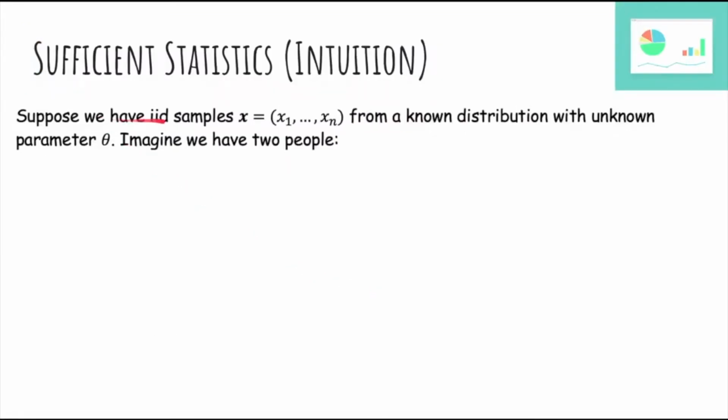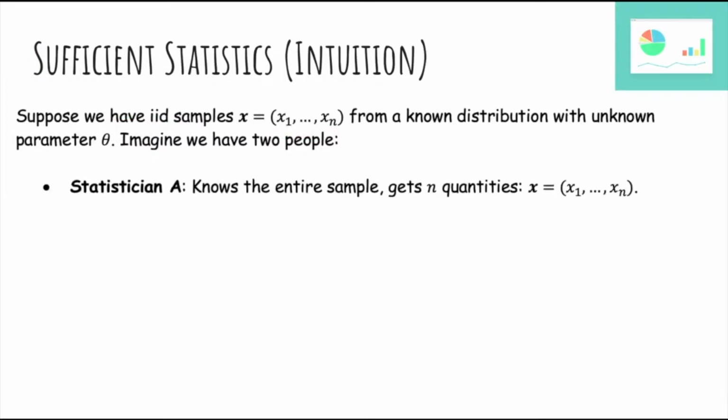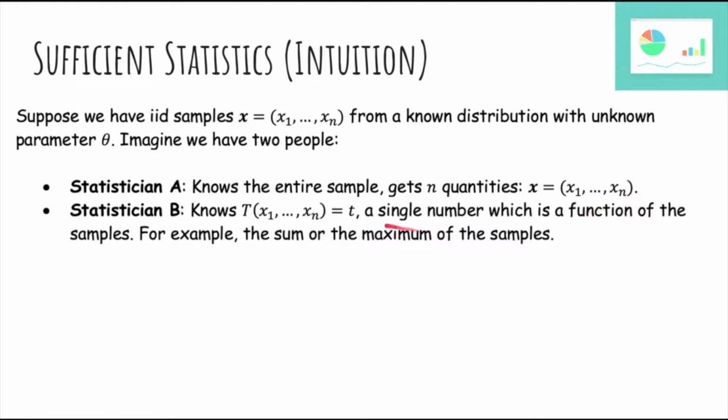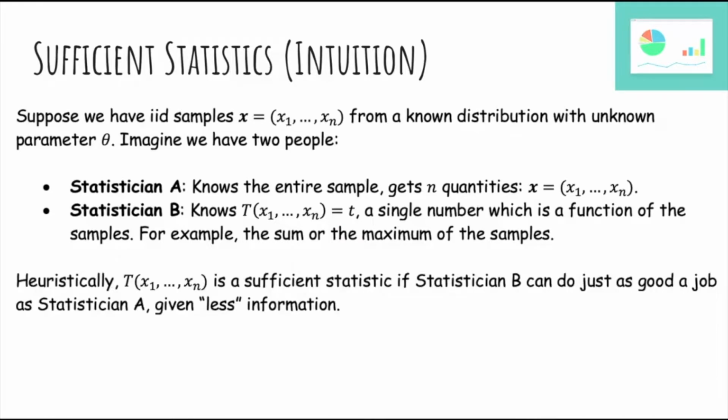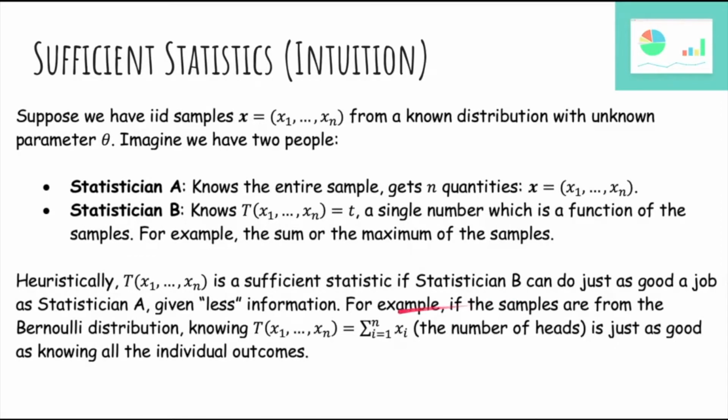Okay, so let's say that you have IID samples x1 through xn from a known distribution with unknown parameter theta, and you have two people. Statistician A knows the entire sample and sees all n data points, x1 through xn. And statistician B, on the other hand, only knows t, which is a single number calculated from the samples, for example, the sum or the maximum of the samples. So heuristically, t is a sufficient statistic if statistician B can do just as good of a job as statistician A, given less information. For example, if the samples are from a Bernoulli distribution, then knowing the number of heads is just as good as knowing all the individual outcomes, because we don't actually care about the order of the outcomes, we only need to know how many heads occurred.